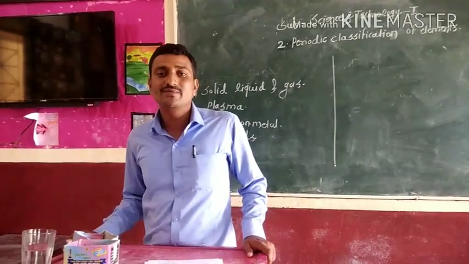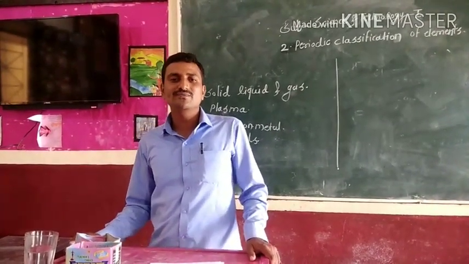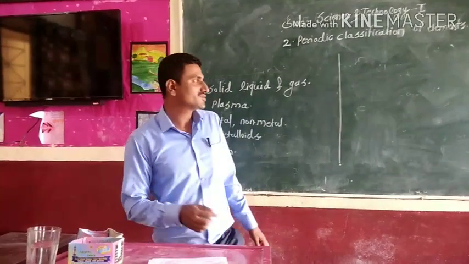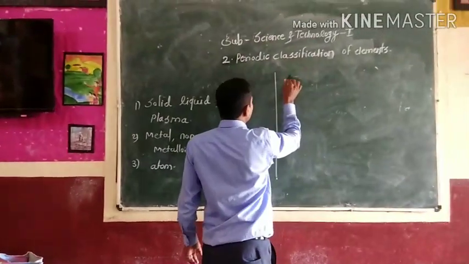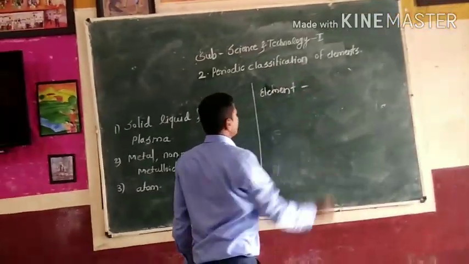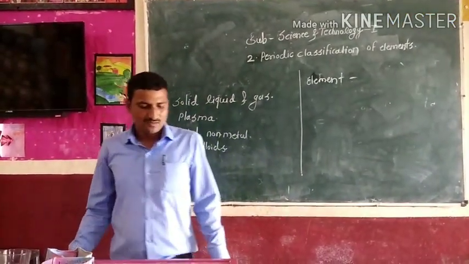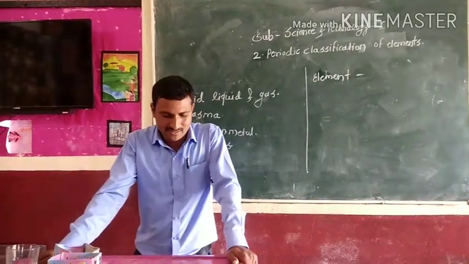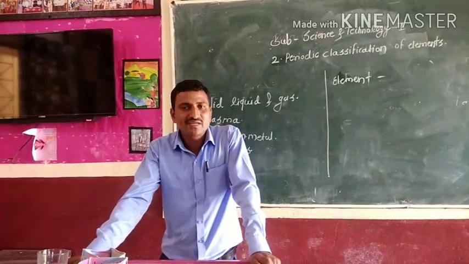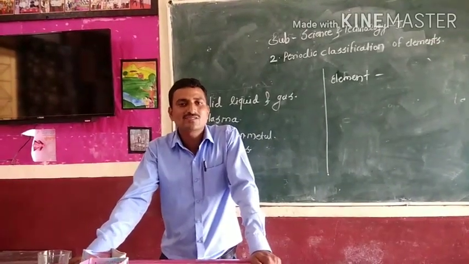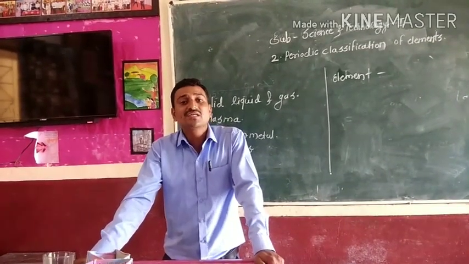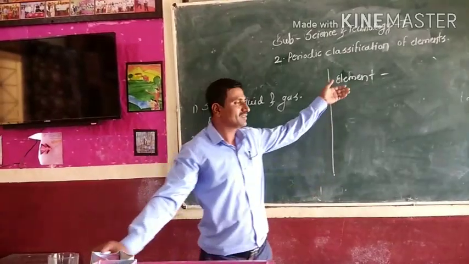The next question: what is the difference between element and compound? We are discussing the element first. Elements means only one kind of particle or atom, in the free state or combined state. Only one kind of particle or atom in the free state or combined state is called an element.